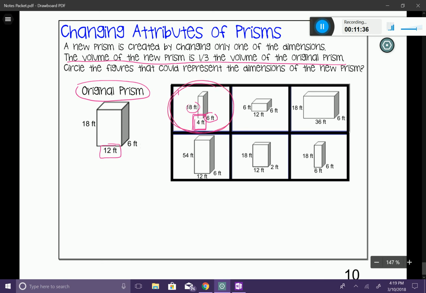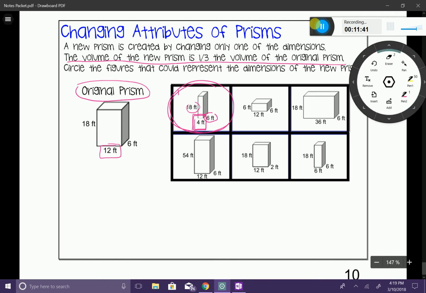Let's do that again. I'm going to look at my second prism here. I'm going to call it number 2. And I'm going to look and see if any of them match up. You can see that 12 and 6 match up to my original prism. And I have a 6. That's my boxed one. 6 is 1/3 of my original 18. So this is an answer choice as well.